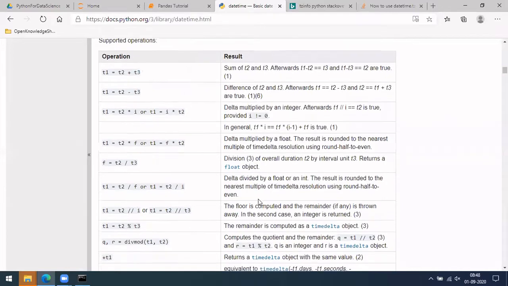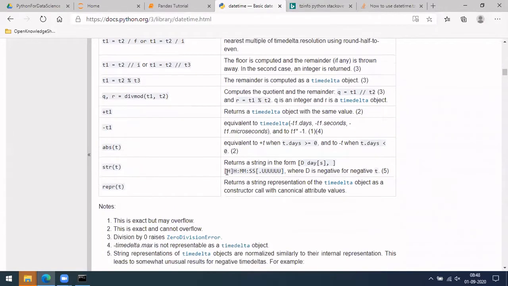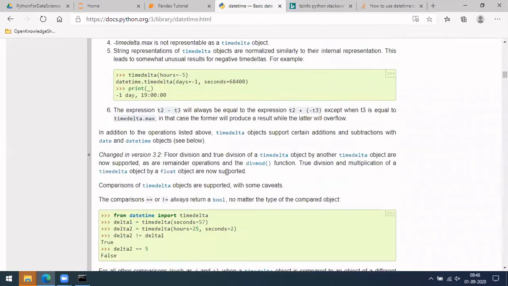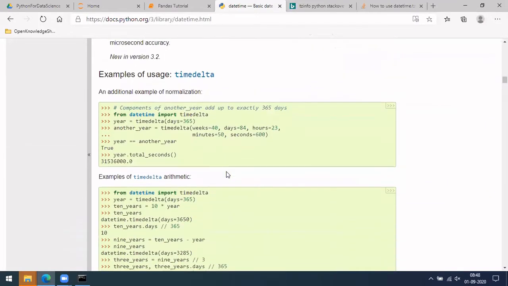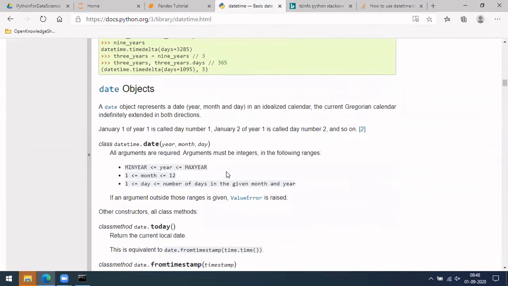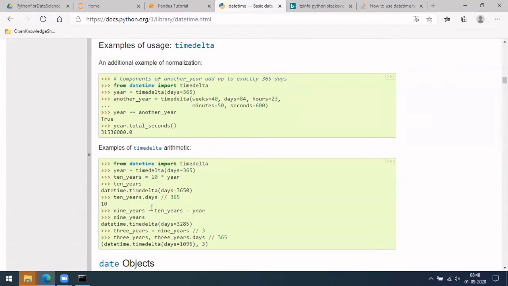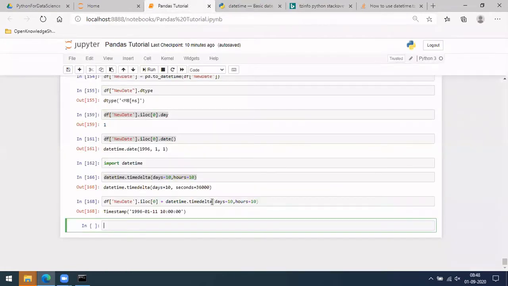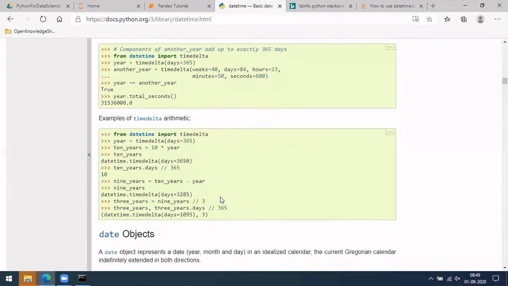Let me show, these are the different possible operations it has given. One more thing is string. Converting into a string is one more important way. And one more thing, from your date you can directly convert into seconds by using dot seconds after this date, and you'll get it converted into seconds.